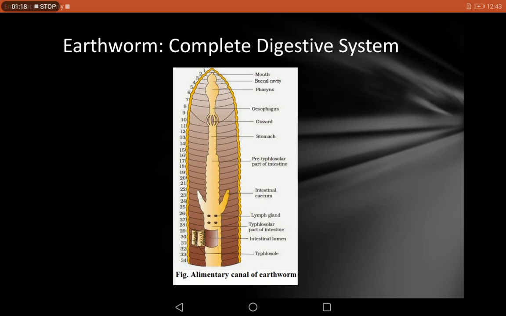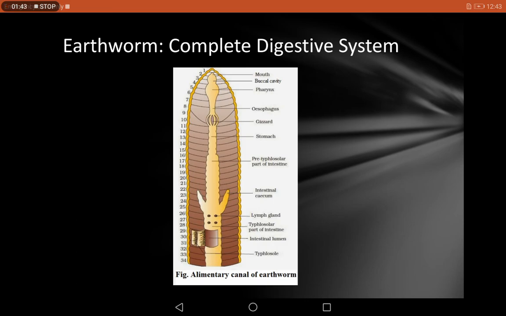Earthworm is a triploblastic animal. It lives in the ground, that is, in the soil. Normally it is found in the rainy season. Otherwise, in the rest of the period, it is present well below the ground, normally in the moist area.